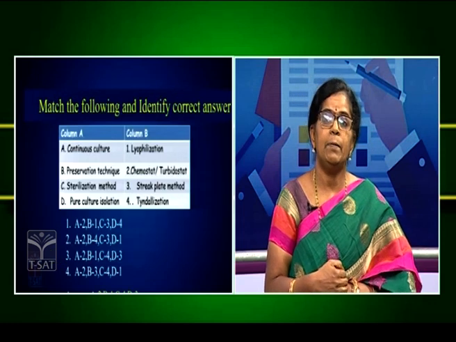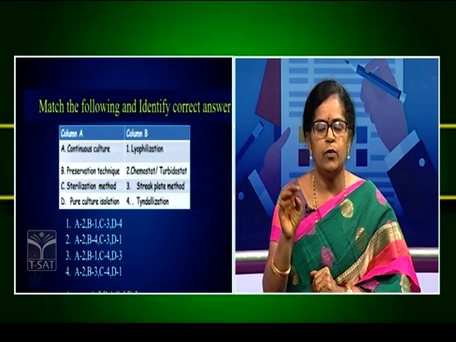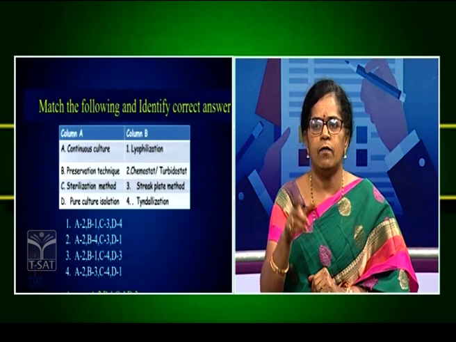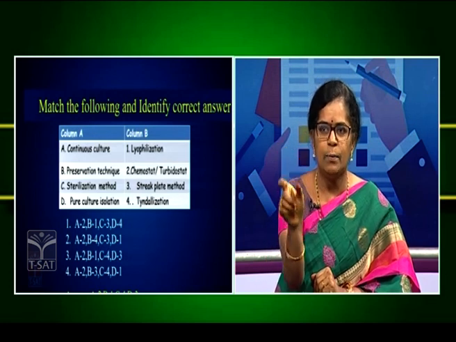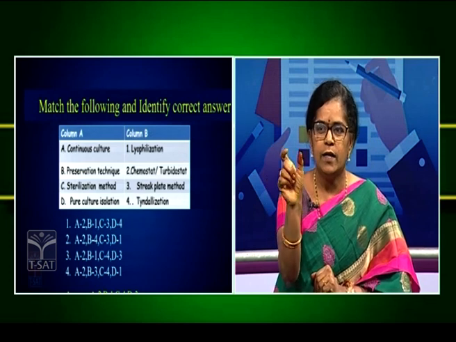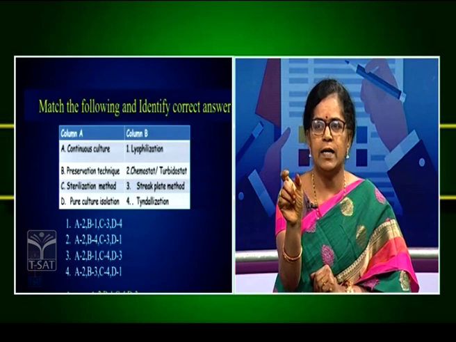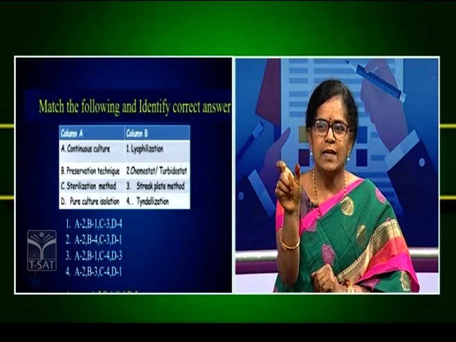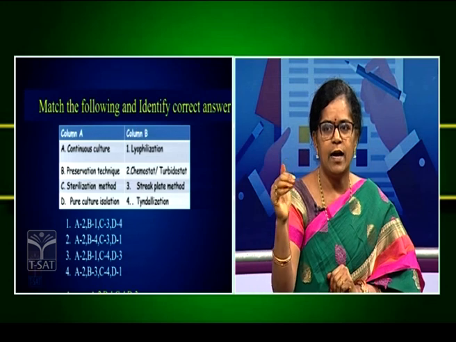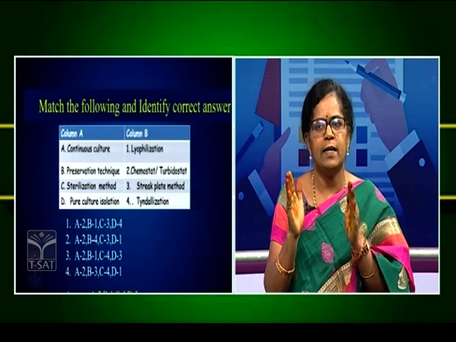Then they may ask you to match the following also. You may spend a little more time when attempting such questions like match the following. Here, first you see column A and column B. See what is written in column A and match it exactly with column B. Continuous culturing, you have to match with the correct answer, that is the chemostat. Preservation technique is lyophilization. Sterilization is sterilization. Pure culture concept refers to the streak plate method. Like that, A2, B1, C4, D3, you have to match exactly, but spare a little time and give the correct matching.